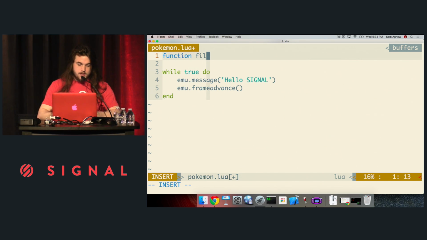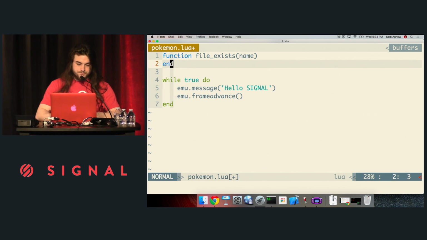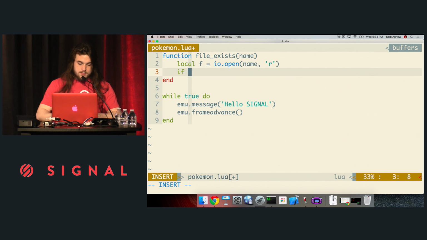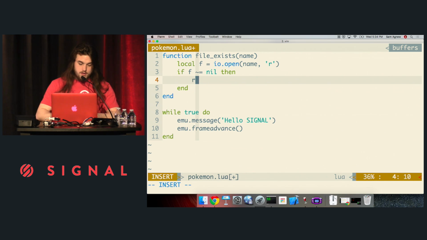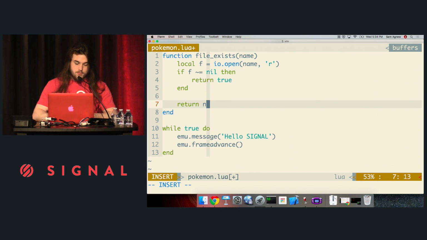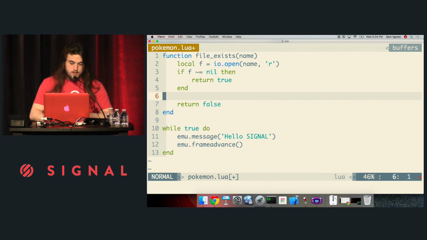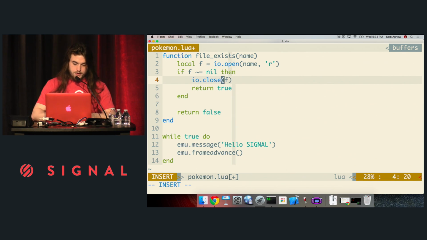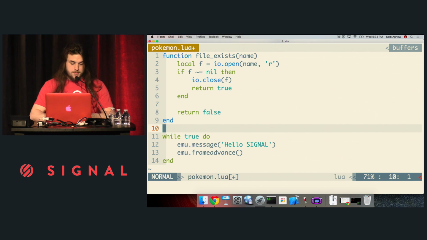First, I'm going to create a function that tells me whether a file exists or not. It's just going to take a file name. The way we're going to do this is I'm going to create a local variable that is just going to open the file that we send it for reading. And if it's not equal to nil, then I'm going to return true. And if it's nil, I'll return false. So nil is kind of like null or undefined, whatever. It's all the same stuff. I've got to make sure I close the file first. I don't want to keep the file open permanently.